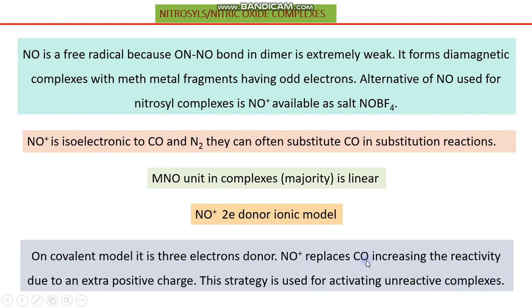So whenever we have some complexes of carbon monoxide or carbonyl ligands which show no reactivity, or they are inert under ordinary or even under harsh conditions, what we have to do is introduce a nitrosyl cation, and this nitrosyl cation will impart a special type of reactivity to that complex.